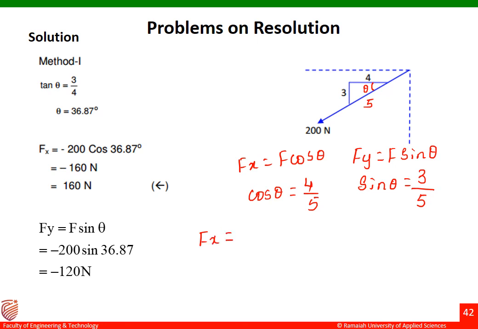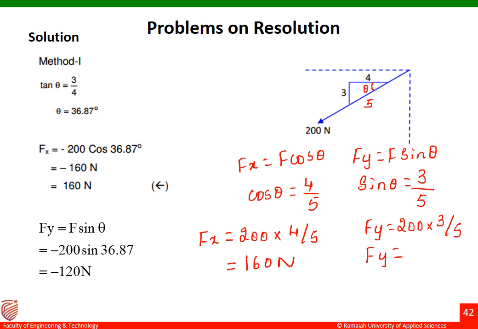Let me do it. Okay, so Fx equal to F value. What is the value of F? It is 200 into cos theta. Cos theta is equal to 4 by 5. Similarly, I'll go for Fy. Fy equal to 200 into sin theta. Sin theta is equal to 3 by 5. So here the answer is what? 160 Newton, and here my answer is 120 Newton. We didn't mention the sign here, so I'll mention it.